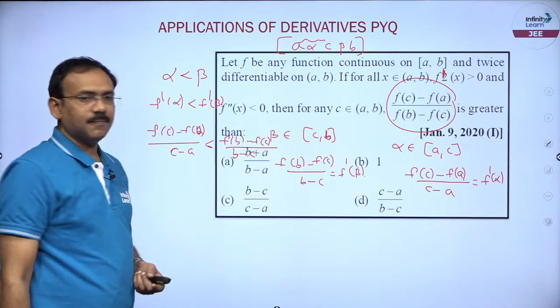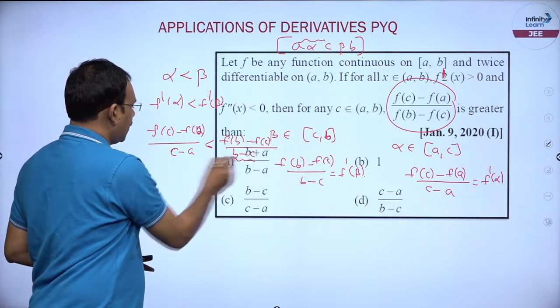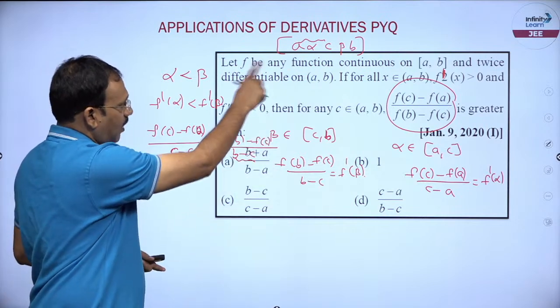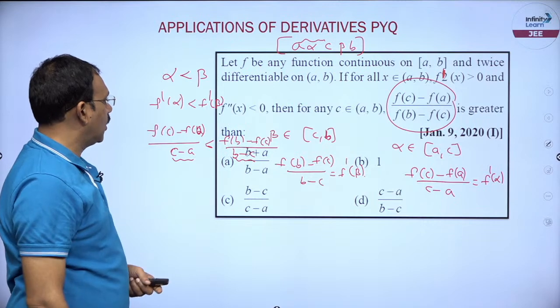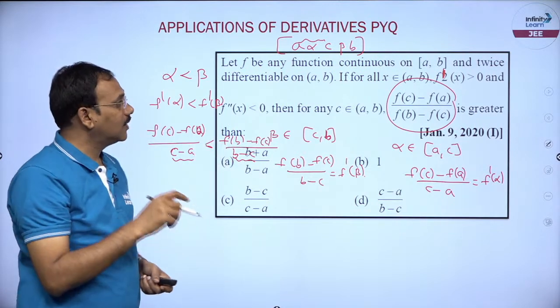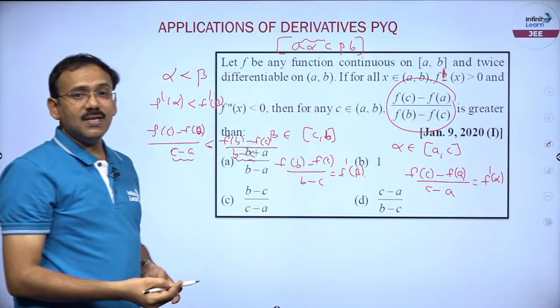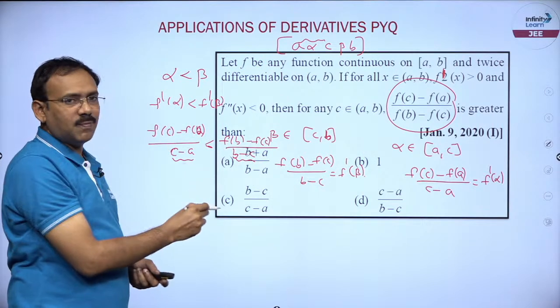Am I correct? Now, it is very clear that b minus c is a positive number, c minus a is a positive number, because c is after a and b is after c. So both are positive. What about f(b) minus f(c), is it positive or not? You see, friends, f is an increasing function, so f(b) is greater than f(c). So this is also positive.